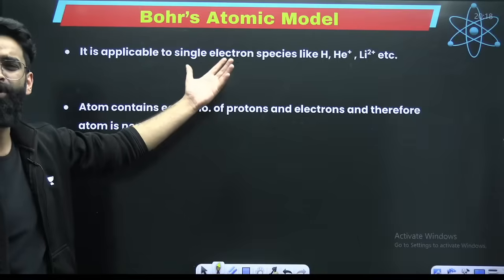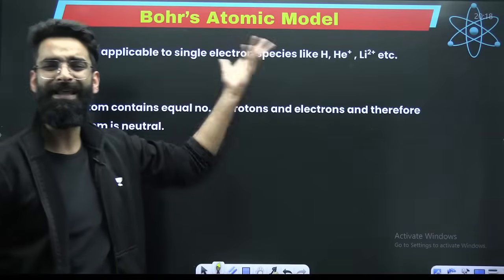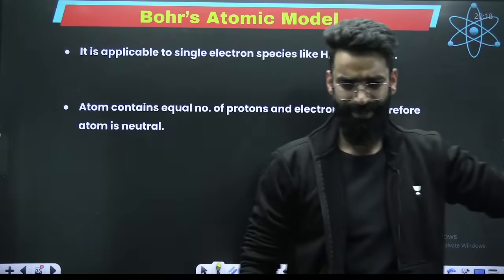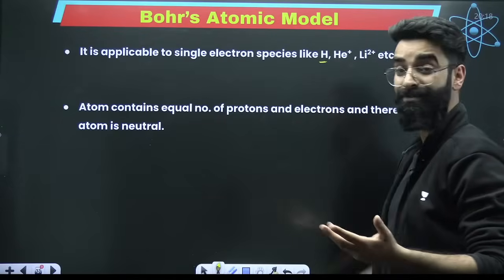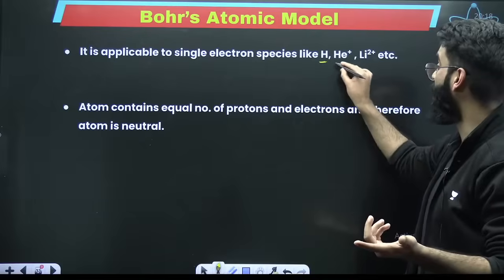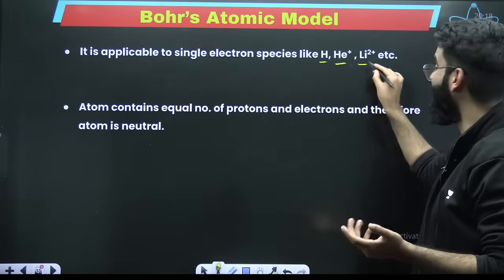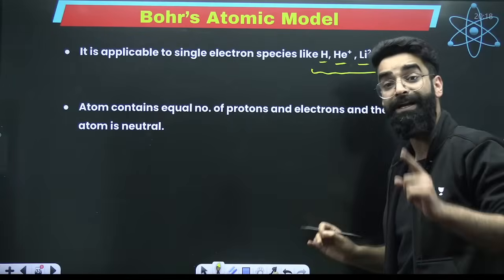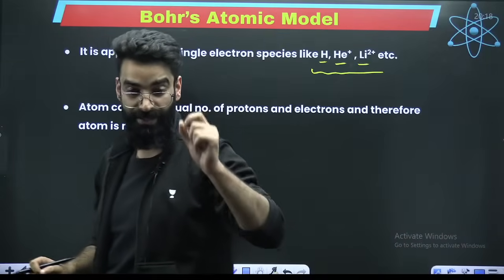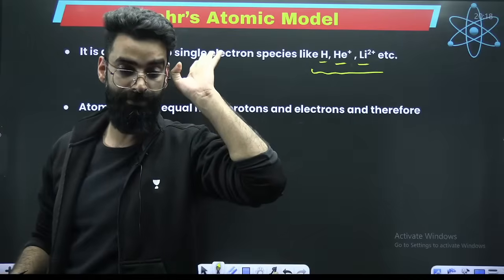All these things you already know. Bohr's model is applicable to single electron species, like hydrogen, which carries 1 electron, He positive, carrying 1 electron, Li 2 positive, which also carries 1 electron. So this Bohr's model is valid only for single electron species, those species which carry only 1 electron.